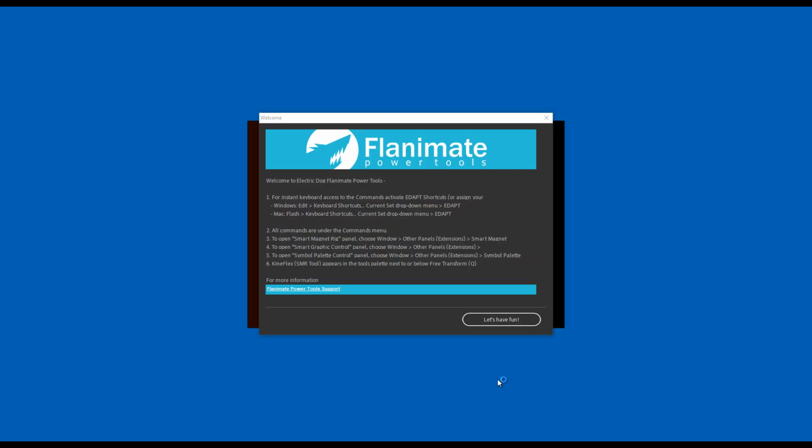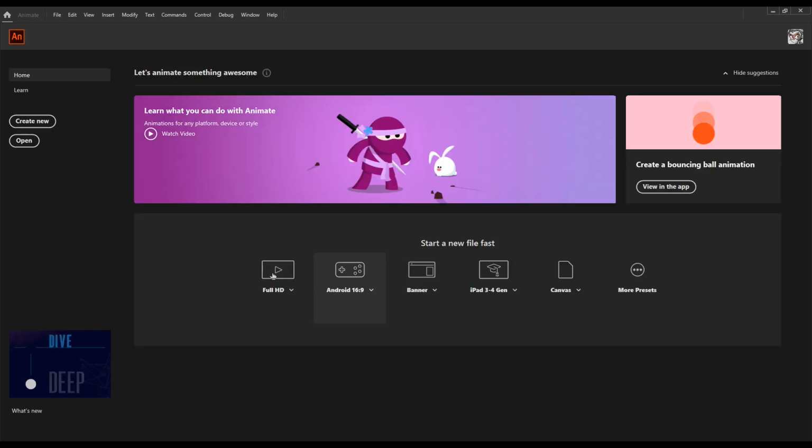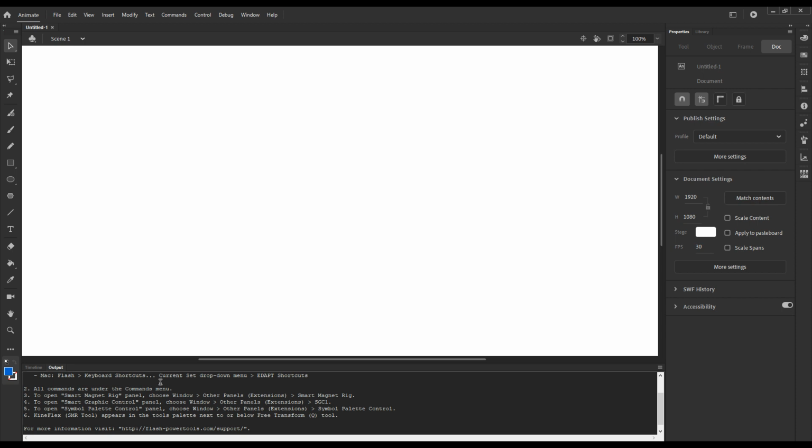Animate closes, and then you restart the program. You get the welcome to EDAP Tools screen. You press OK. And then you create a blank new file. Here in the output, you get the confirmation that the tools have been installed, and something that is specific to